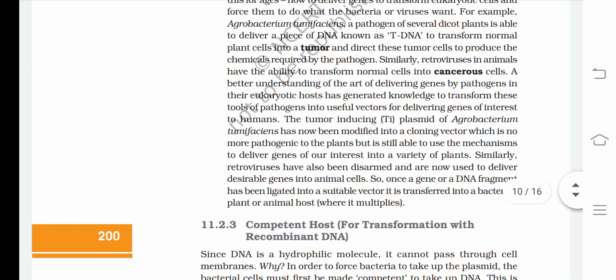The tumor-inducing or Ti plasmid of Agrobacterium tumefaciens has now been modified into a cloning vector, which is no more pathogenic to the plants but is still able to use the mechanisms to deliver genes of our interest into a variety of plants. Similarly, retroviruses have also been disarmed and are now used to deliver desirable genes into animal cells. So, once a gene or a DNA fragment has been ligated into a suitable vector, it is transferred into a bacterial, plant, or animal host where it multiplies.